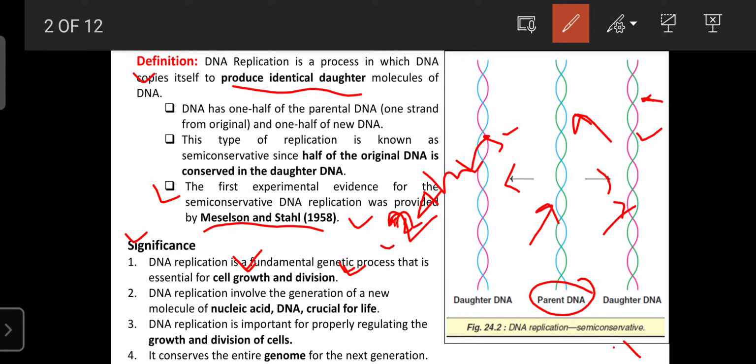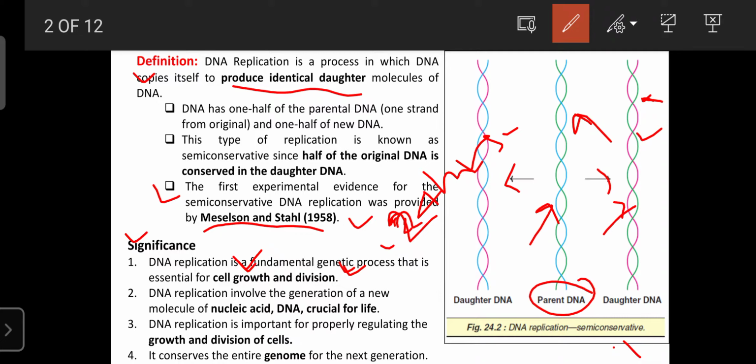Then only the two nuclei will be formed that are required for the formation of the two daughter cells. And in the end stage of the cell cycle, there is a need for lysis of the plasma membrane. If the plasma membrane lyses, then only, during cell division, the two compartments are produced for the formation of the two daughter cells. So due to cleavage, certain enzymes are required.